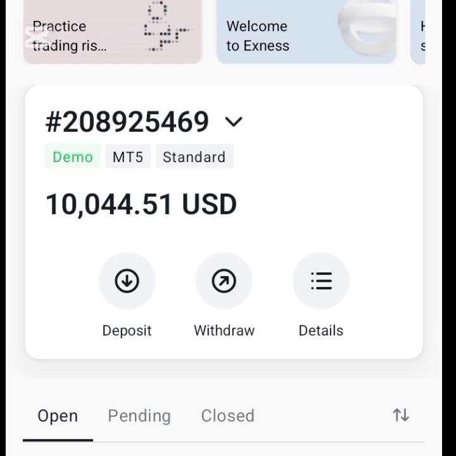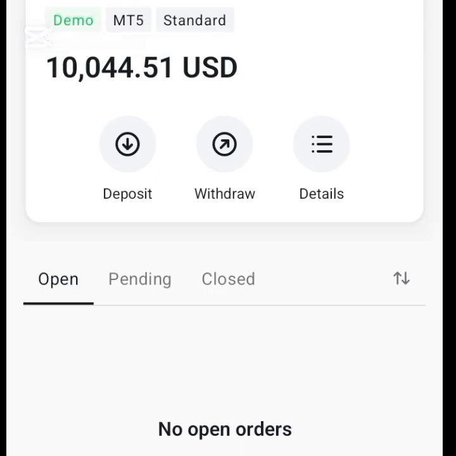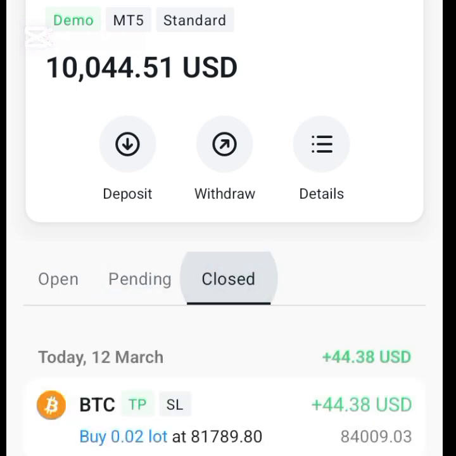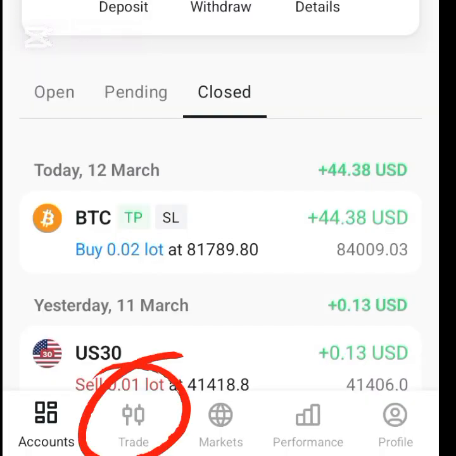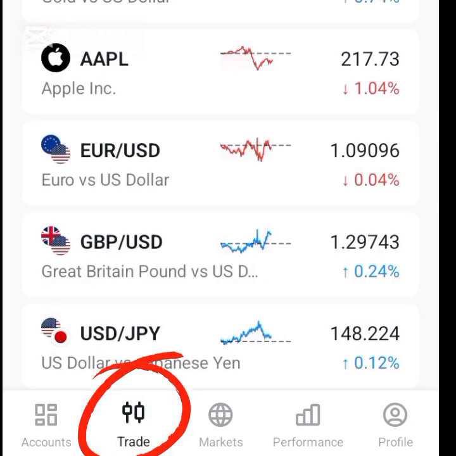Now if you see here, you can see open, that means there are no open trades right now. Pending, there are no open pending trades. Closed, there are two closed trades here. This one is BTC, the other one is US 30. Okay, so now to take a trade, you just tap on trade. You can see the candle-like image there, so you tap there and choose the instrument you want. I opened GBPUSD before.